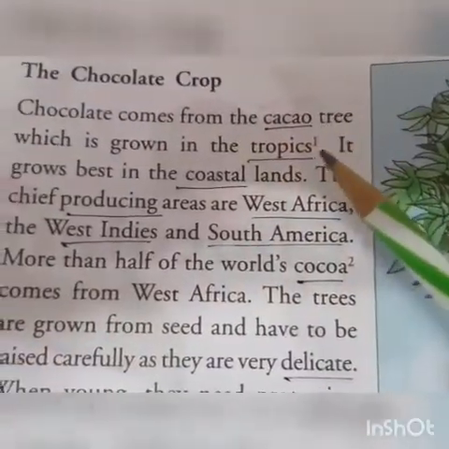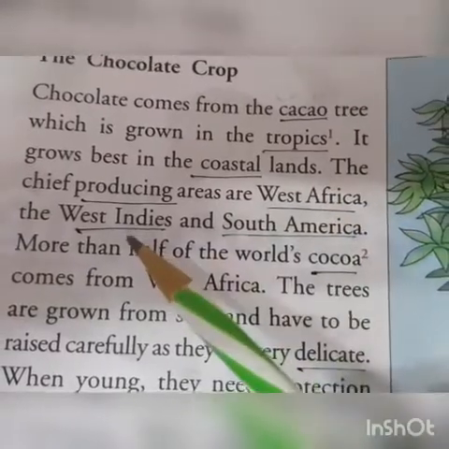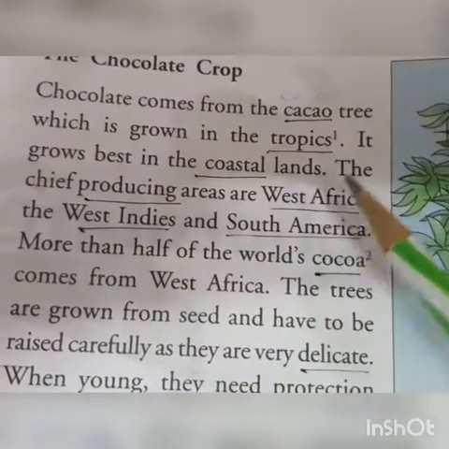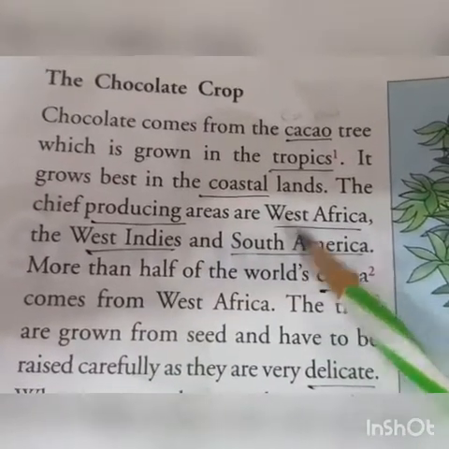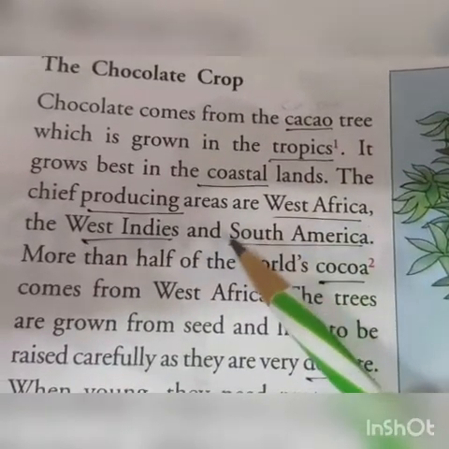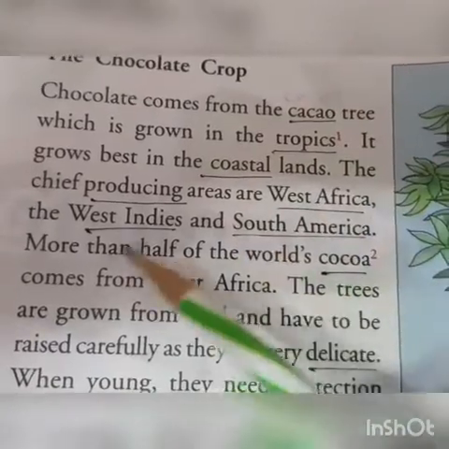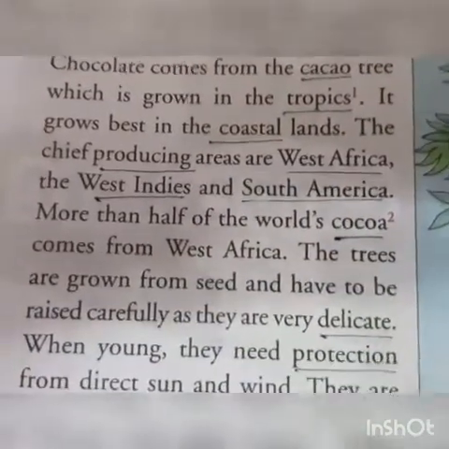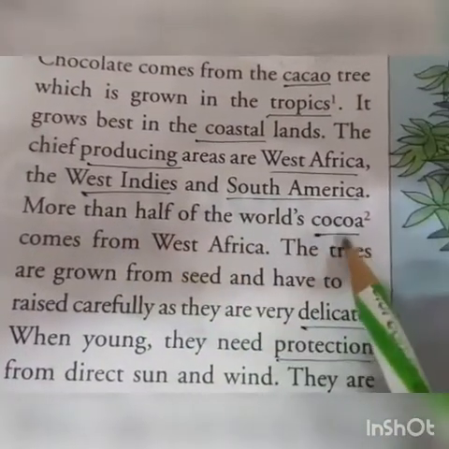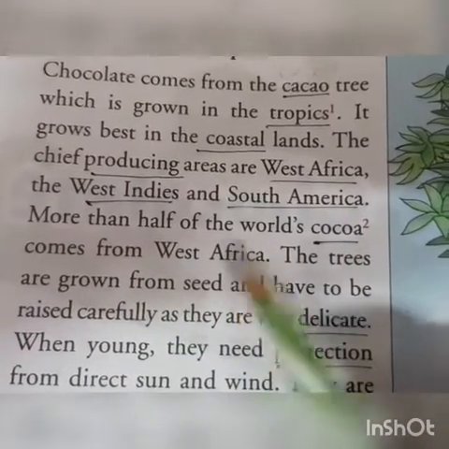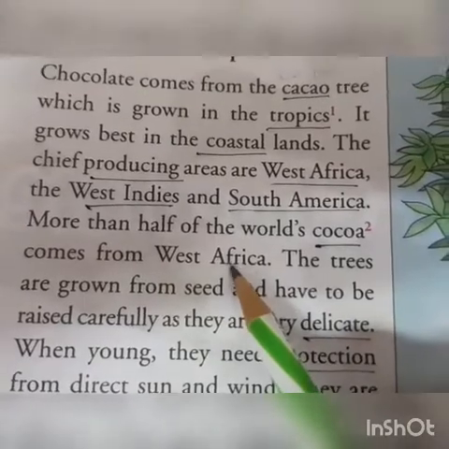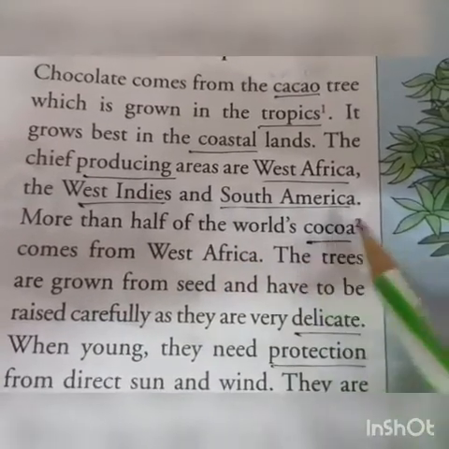The tropical areas are West Africa, West Indies, and South America. These are the three major cocoa producing countries, or the chief cacao producing countries in the world. In the entire world, these three countries produce the maximum. And of that, more than half of the world's cacao comes from West Africa. Means Western Africa produces more than half of the world's cocoa production.